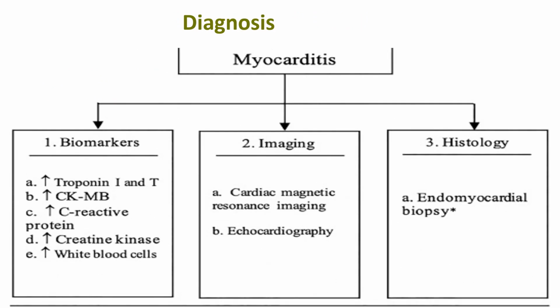Regarding diagnosis of myocarditis, we can use biomarkers, imaging, and histology. But the best diagnostic modality is histology by endomyocardial biopsy. On imaging, chest X-ray shows cardiomegaly and echocardiography shows ejection fraction and contractility. Biomarkers such as troponin and CK can be increased, and other acute inflammatory reactants such as C-reactive protein or WBC can also increase.